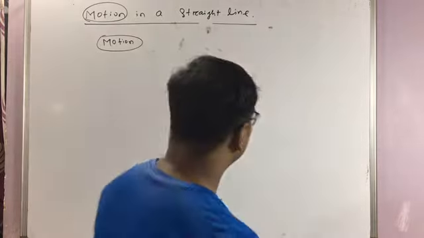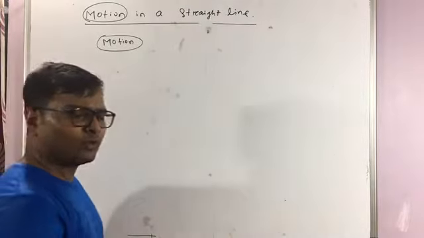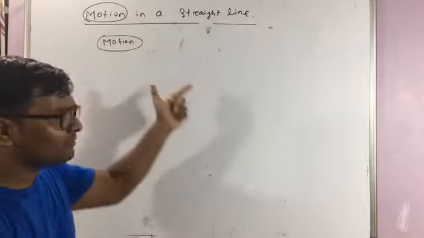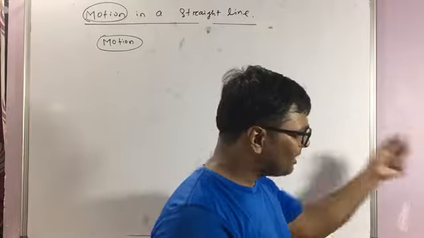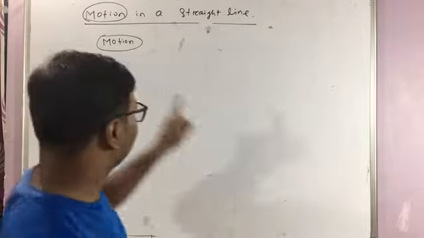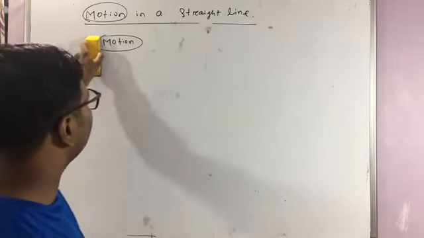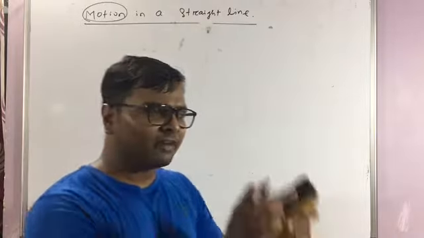Clear? So to define motion, it's not easy. Whatever motion we are dealing with, that is with reference to something. So to define motion or a state of rest, we need to know a reference point or reference frame.